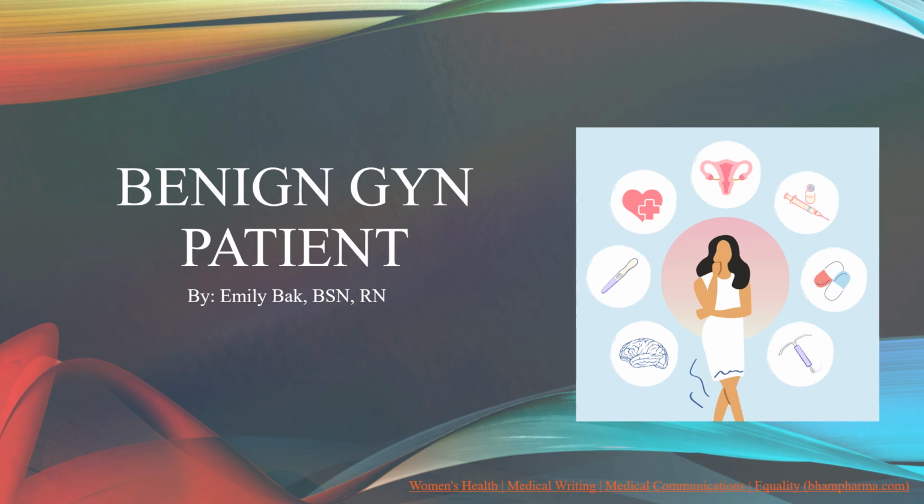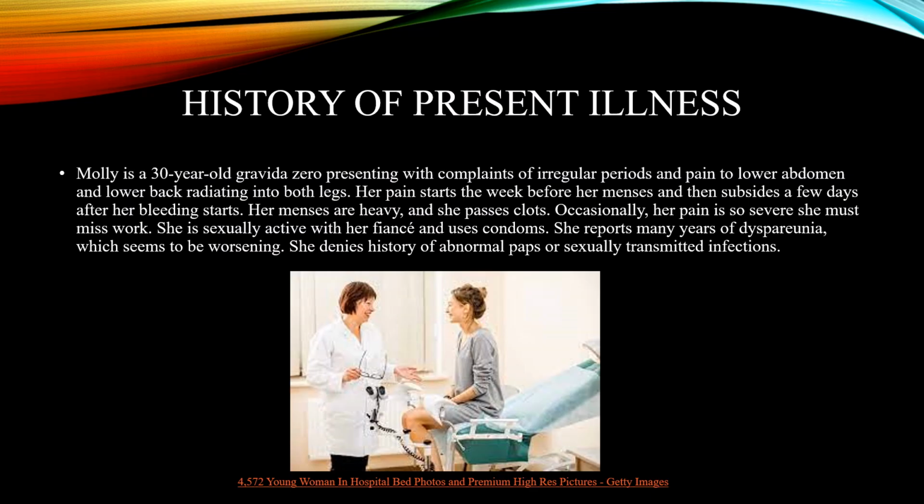I'll be presenting my discussion board on the benign GYN patient. History of present illness. Molly is a 30-year-old gravida 0 presenting with complaints of irregular periods and pain in lower abdomen and lower back that radiates to both legs.